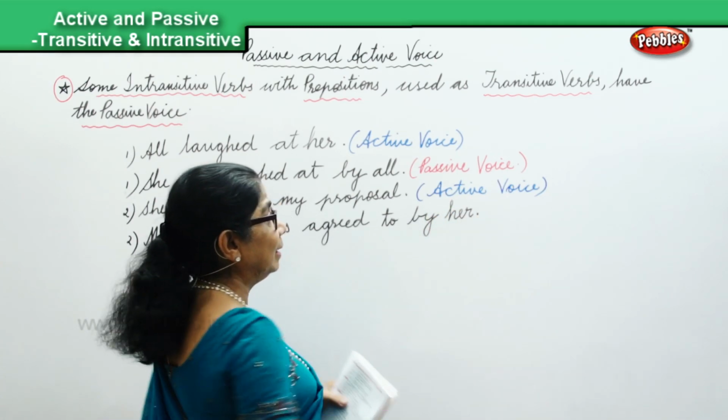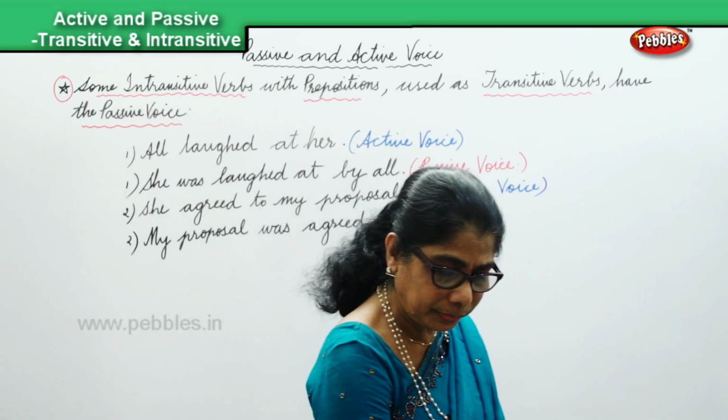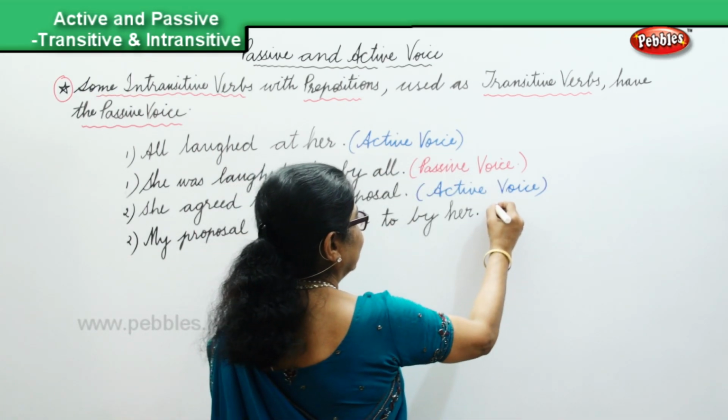Agreed to by her, and that is the passive voice.